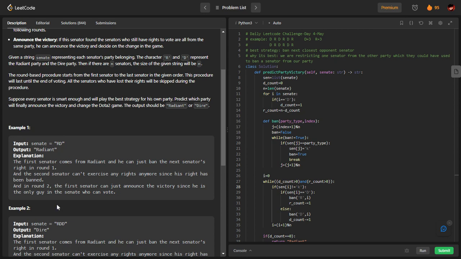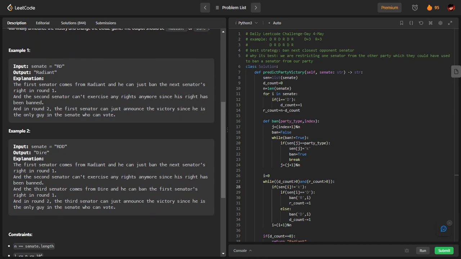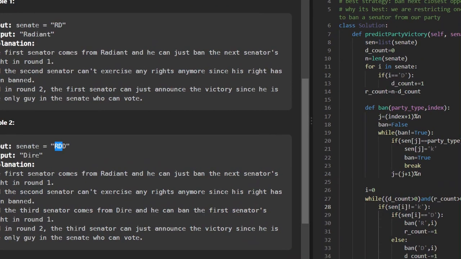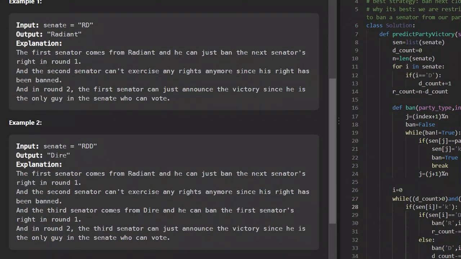Suppose this is going to be the Senate. What will happen? We will go from left to right, and each of the members, for example R, will have a voting right. In their voting they will ban a member of the opponent party. It's going to happen in left to right order, the Senate order in which they are sitting. Suppose I am at R, so I belong to party R. It has an opportunity to ban a D.